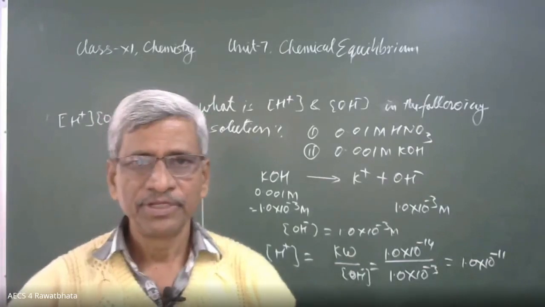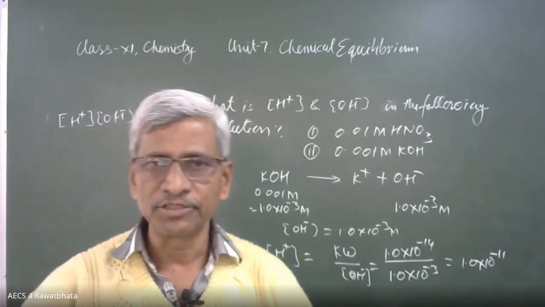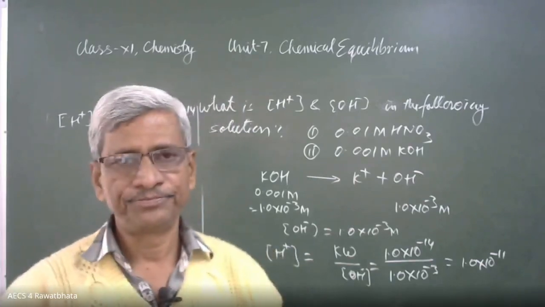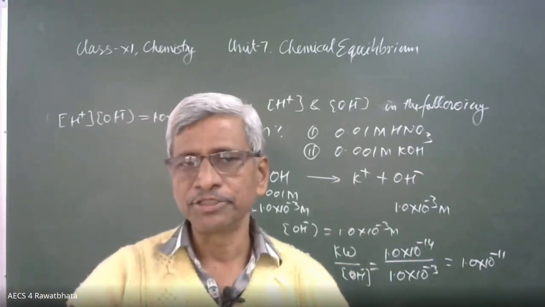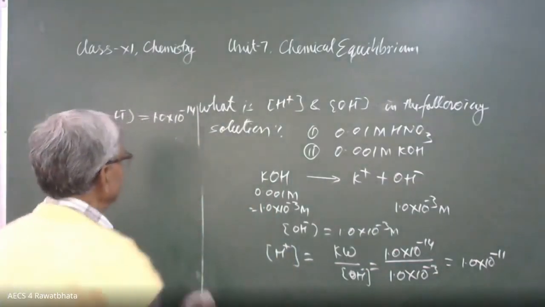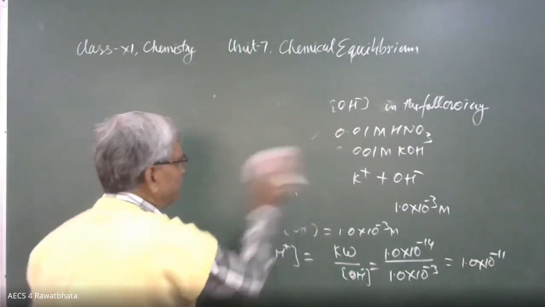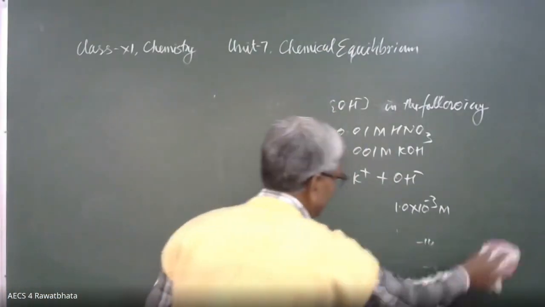So in this way, we can calculate hydrogen ion and hydroxide ion concentration in any solution. If one concentration is known, the other concentration can be calculated. And these ideas we are going to use in the next topic, pH value, the pH scale.